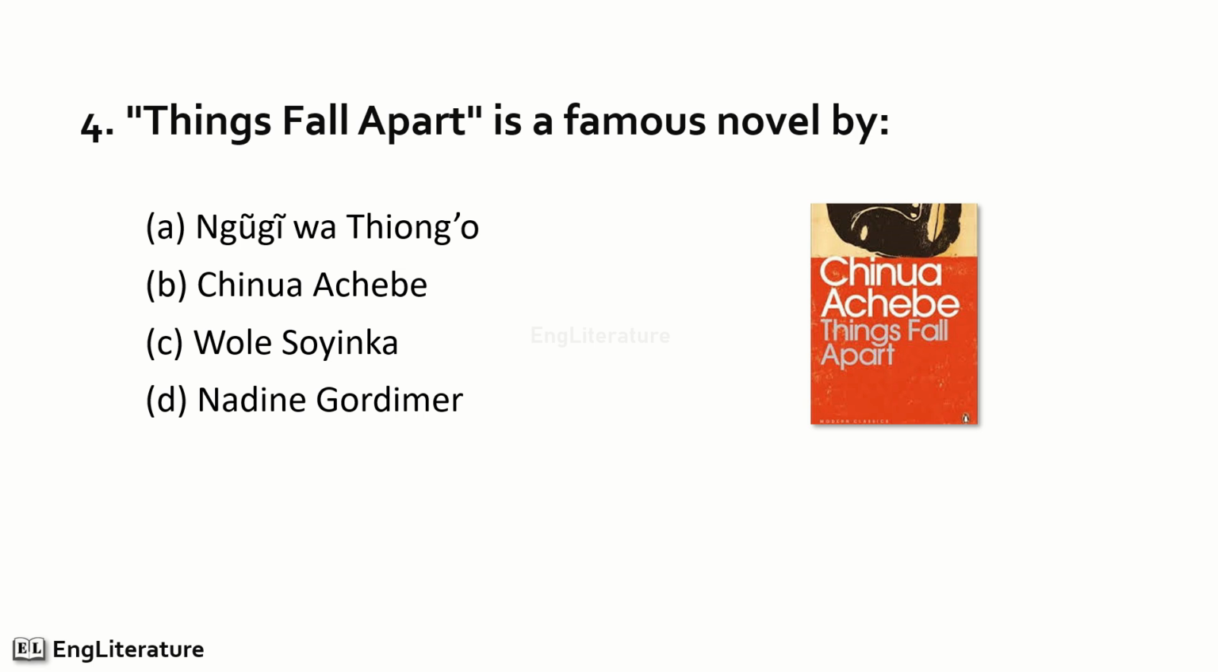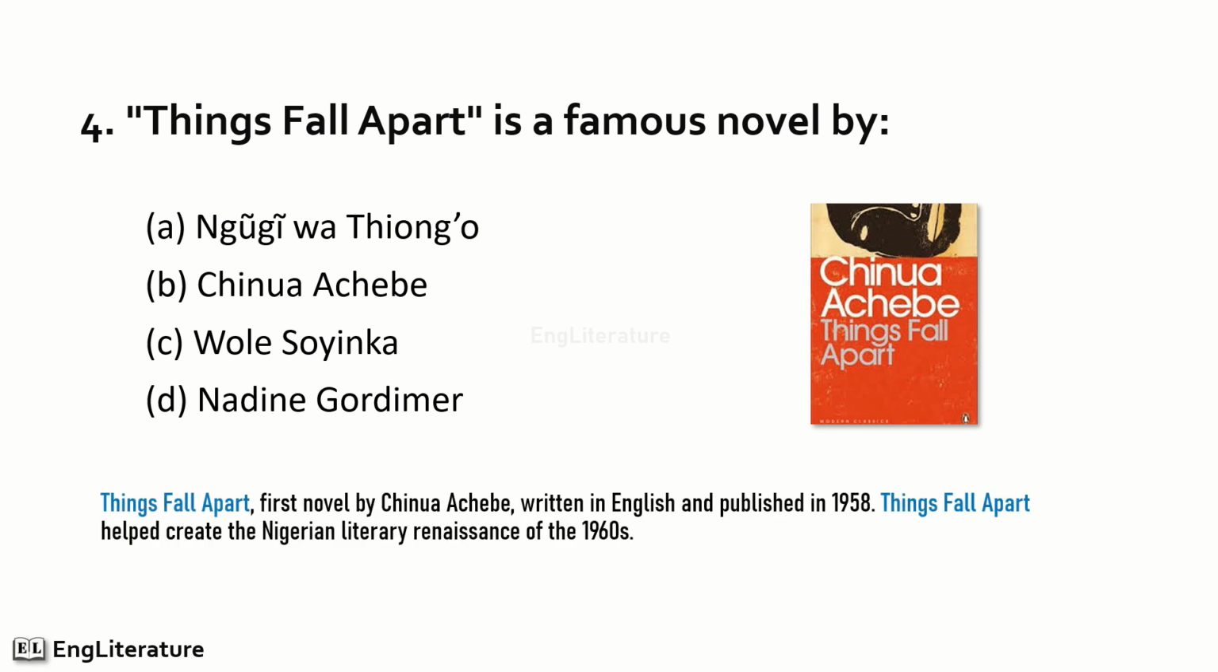Things Fall Apart is a famous novel by Chinua Achebe, written in English and published in 1958. Things Fall Apart helped create the Nigerian literary renaissance of the 1960s. So the right option is number B. Things Fall Apart is a famous novel by Chinua Achebe.